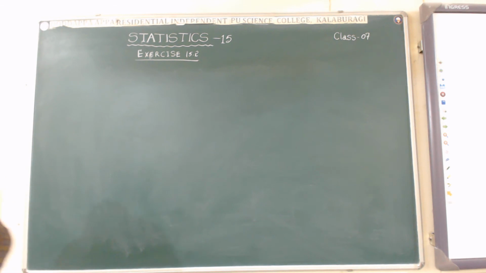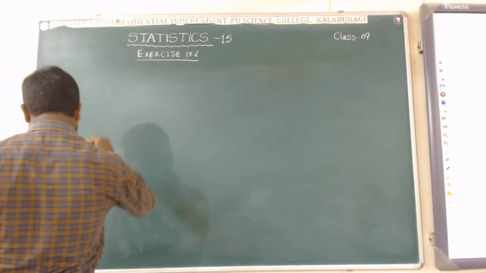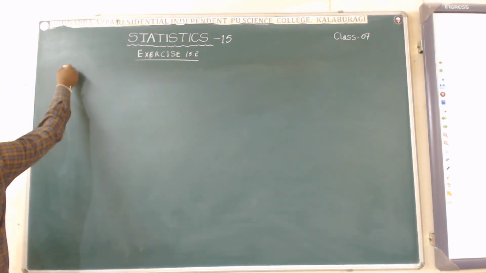Okay. Now the next problem. The next one is from 15.2 only.